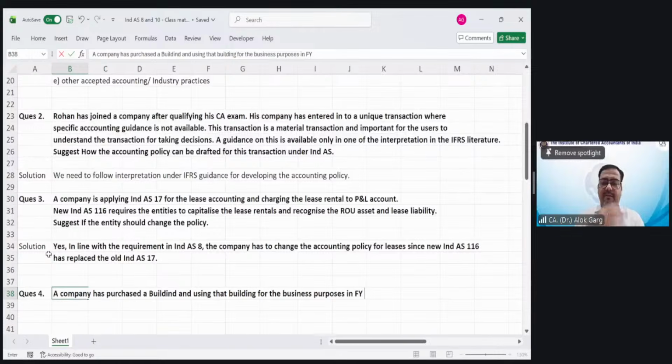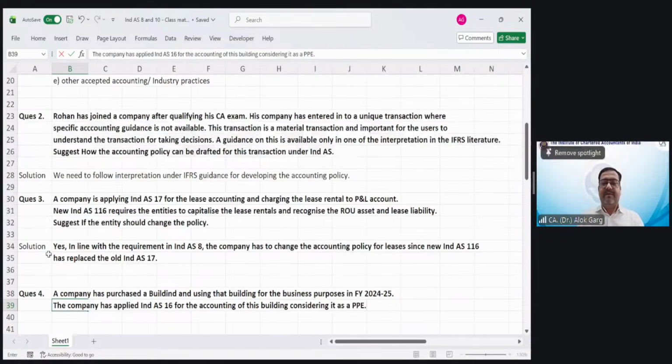In FY 24-25, the company has applied Ind AS 16 for the accounting of this building, considering it as a PPE, property, plant and equipment, right?